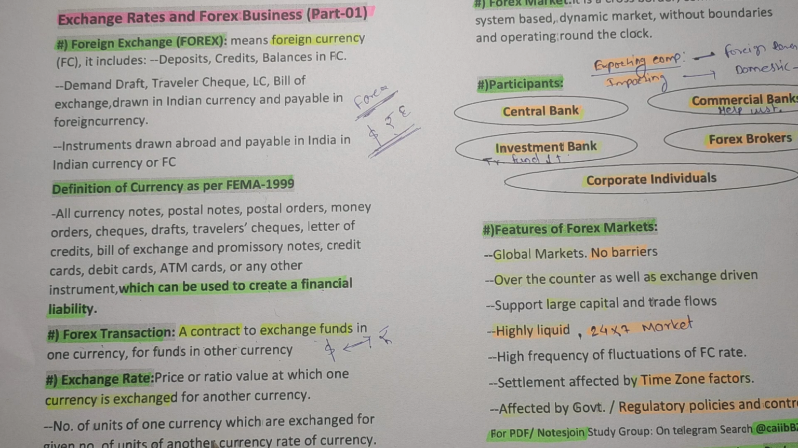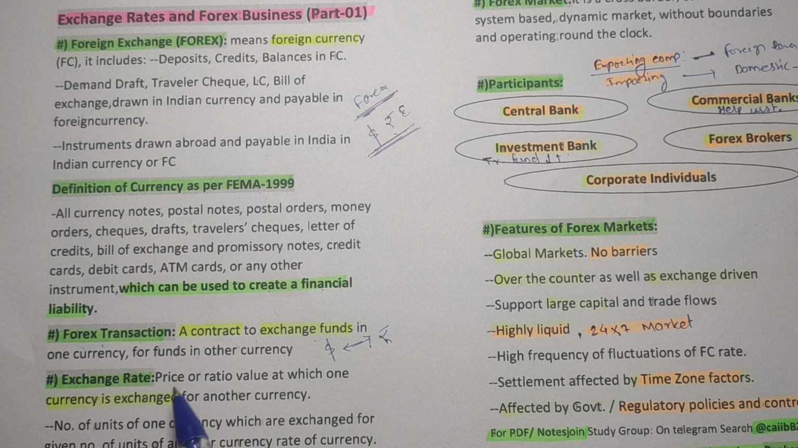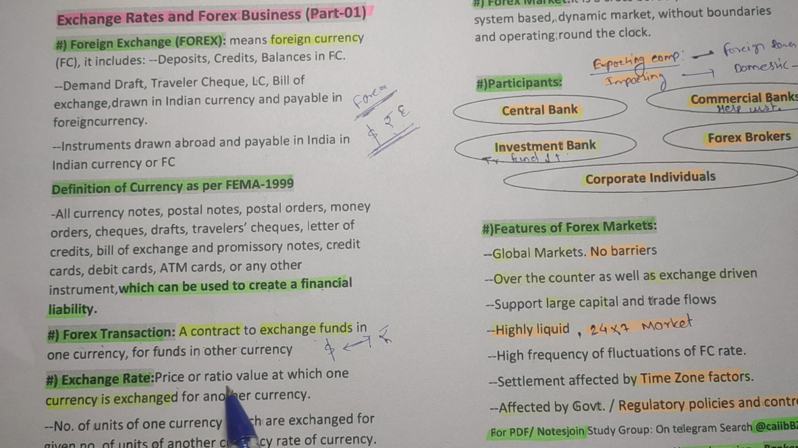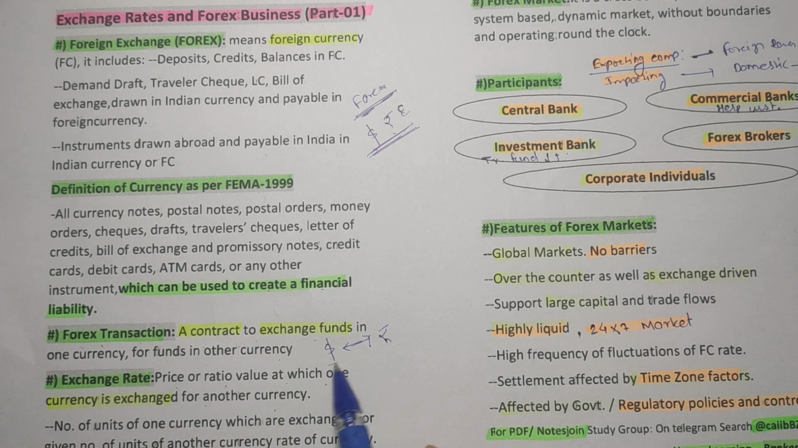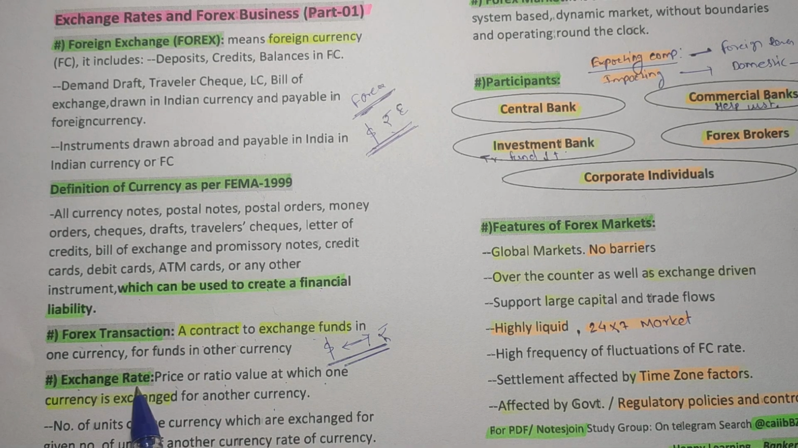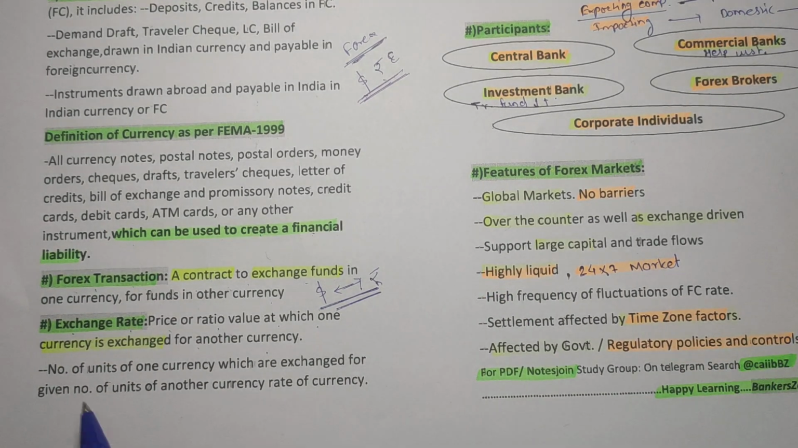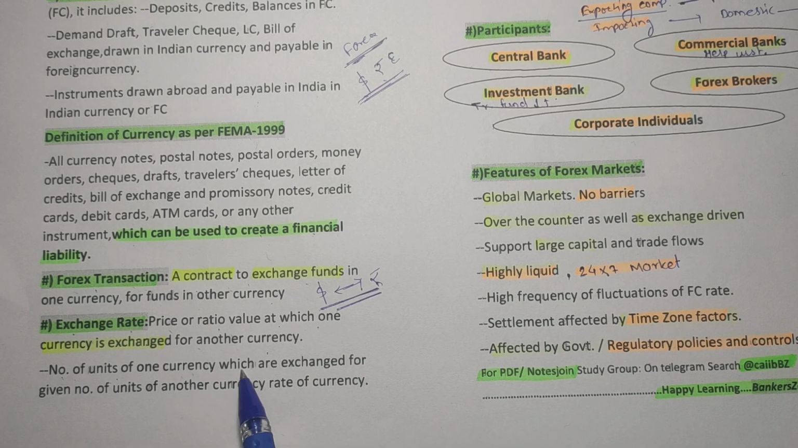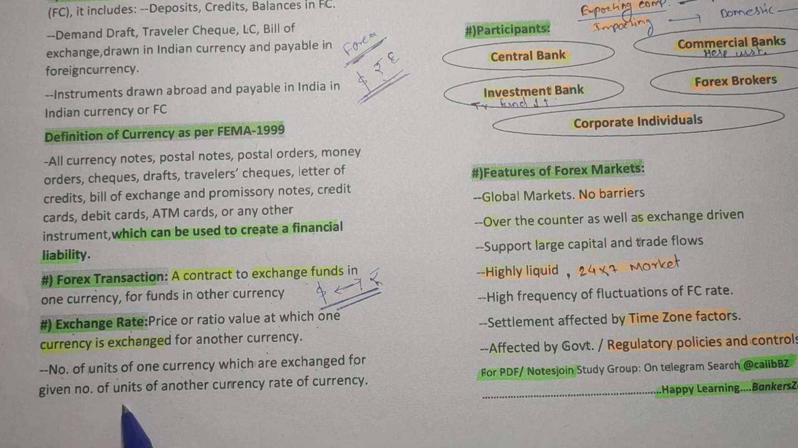Now see friends, what is the exchange rate? It is the price or ratio value at which one currency is exchanged for another currency. That means the price at which we are exchanging, that basic rate, is called the exchange rate. See here, number of units of one currency which are exchanged for a given number of units of another currency.